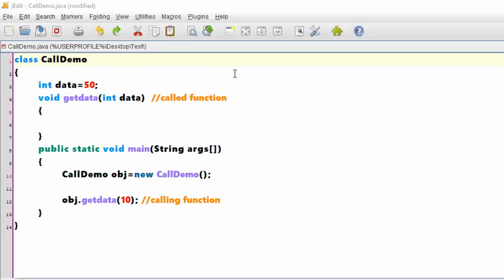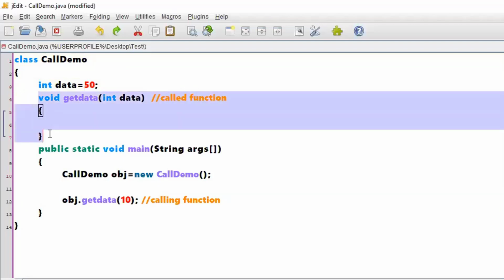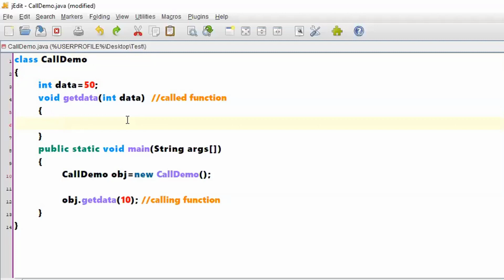Within this class, I have taken one instance variable, int data equal to 50. I have given a definition for getData, but I have not written what exactly it has to do. Now I am creating an object of CallDemo.